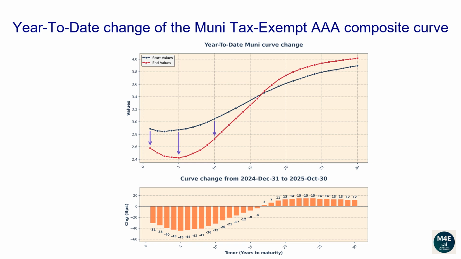The 1-year tenor changed -31 basis points. The 2-year tenor changed -35 basis points. The 5-year tenor changed -45 basis points. The 10-year tenor changed -32 basis points. The 20-year tenor changed 13 basis points. The 30-year tenor changed 12 basis points.